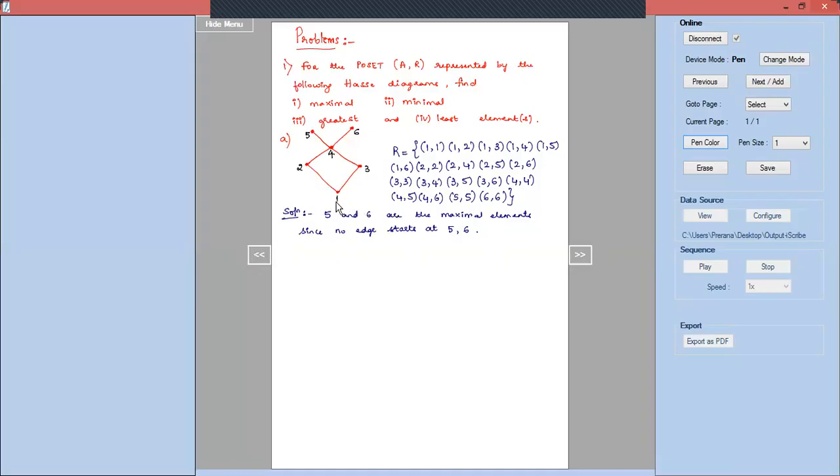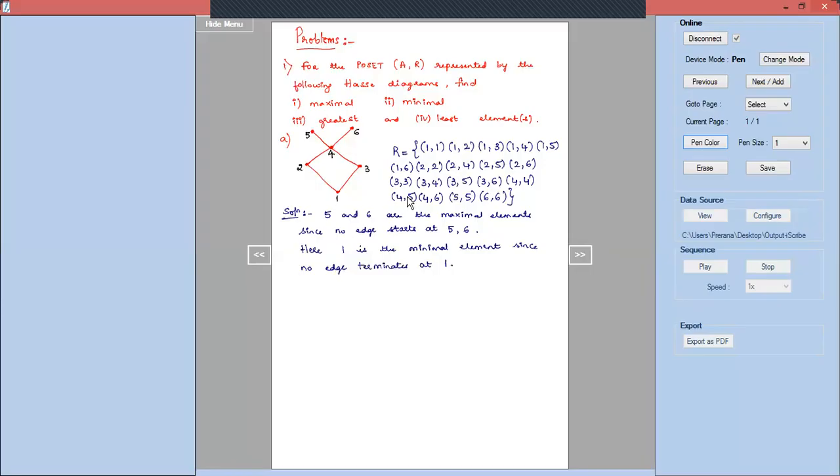That is the reason 1 is the minimal element, since no edge terminates at 1.